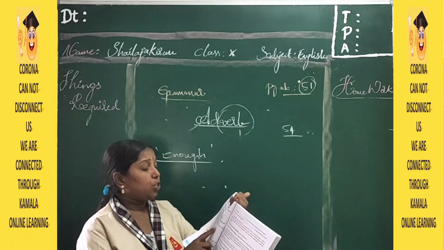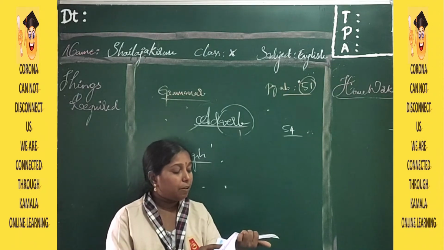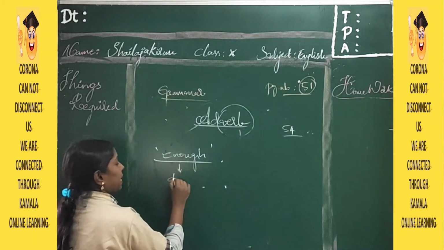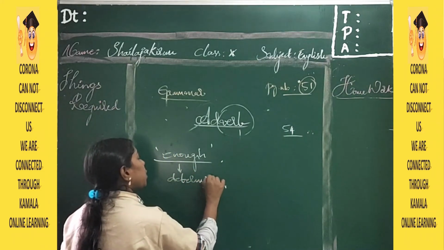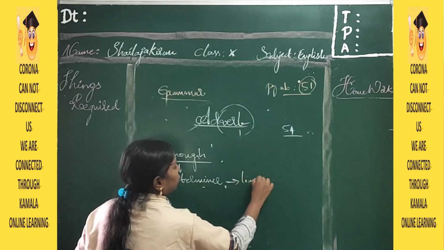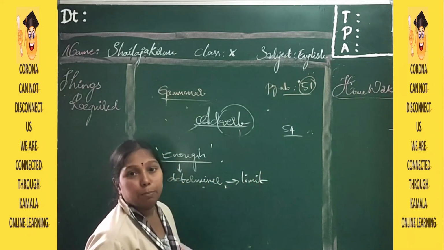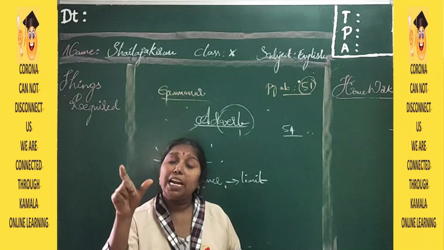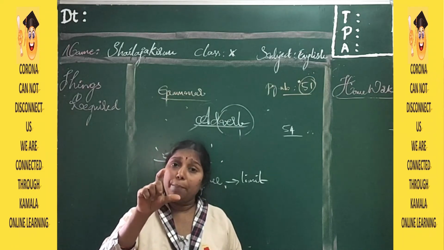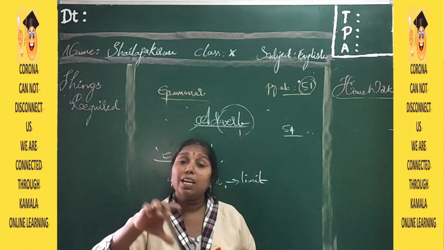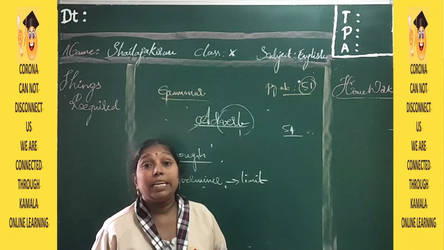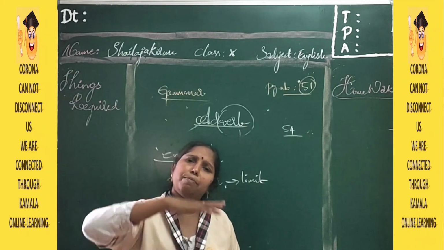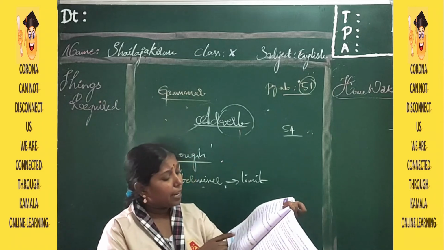Enough is used after adjectives, adverbs or verbs as an adverb, and before nouns it is a determiner. It is called a determiner. Determiner in the sense of what? Which shows us a limit. Understood? Enough is a word. It will be considered as an adverb. Okay? This shows us a limit. We will call that a determiner. It will be an adverb. Understood? I have enough money. Okay? I have enough money.